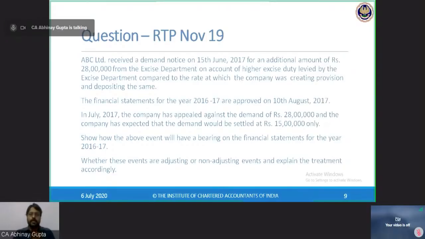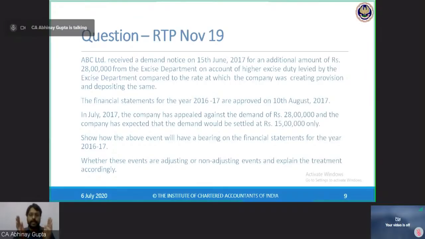So what has happened? On 15th June 2017, an additional demand notice for rupees 28 lakhs is received by the company from the excise department.